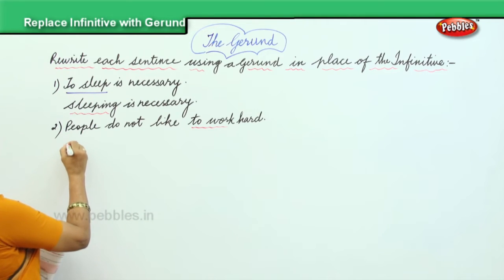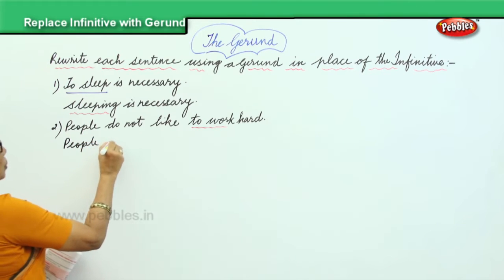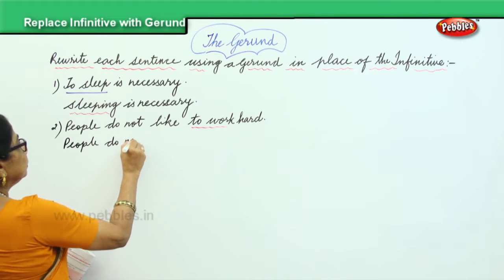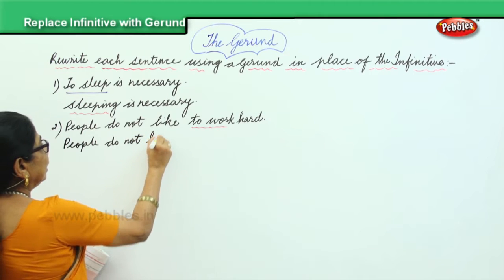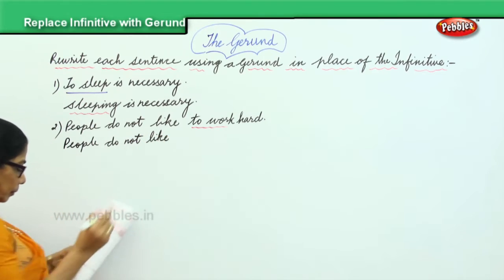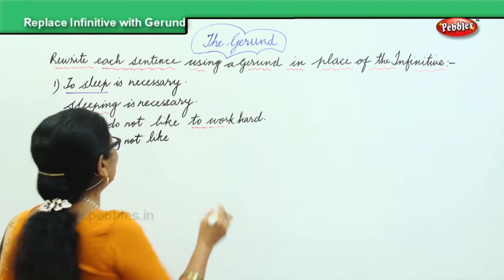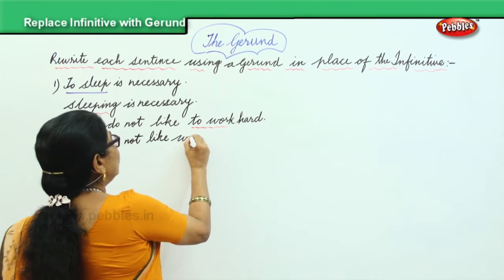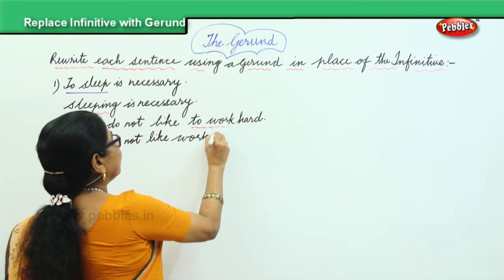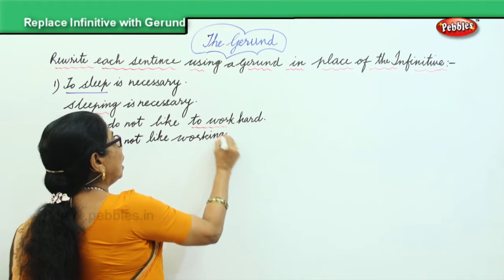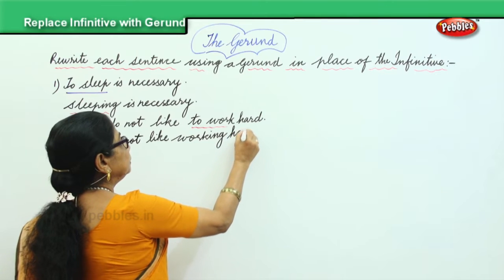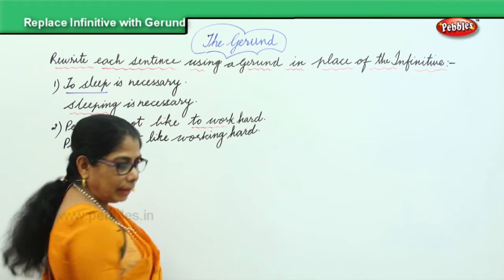So what is the answer? People do not like working hard. People do not like to work hard becomes working hard. See the change we have done?